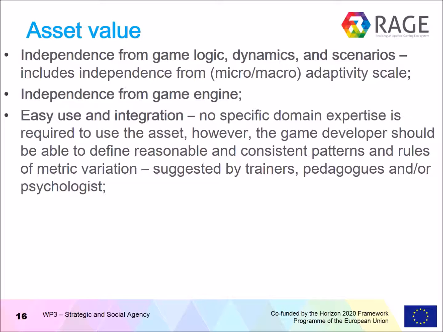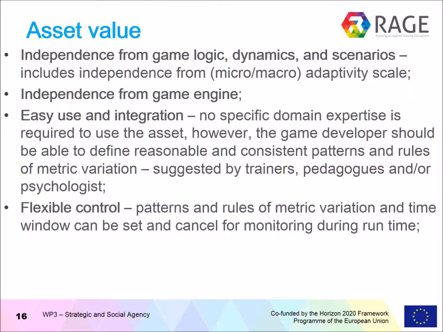The game developer anyway has to provide some rules or patterns, probably suggested by trainers, pedagogues or psychologists. It also provides flexible control, meaning the patterns and rules of metric variation and also the time window can be set at any time or cancelled for monitoring during the time.